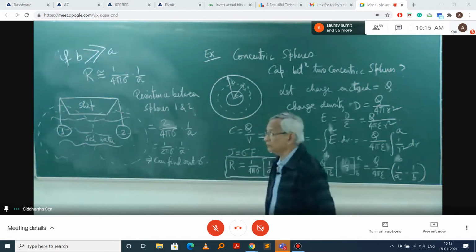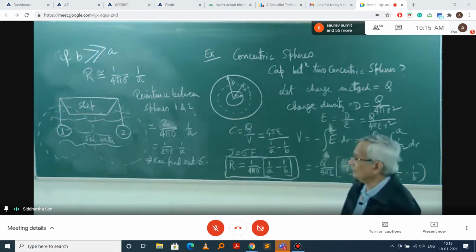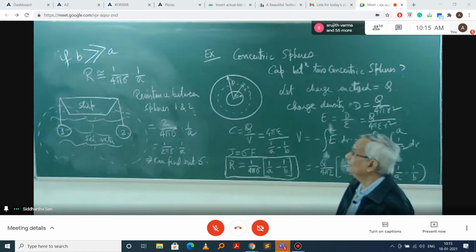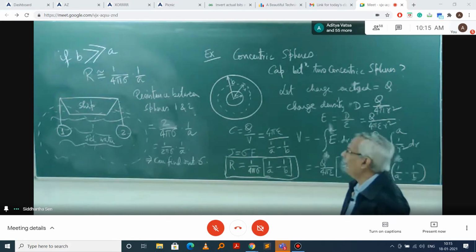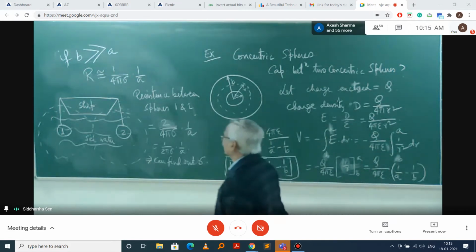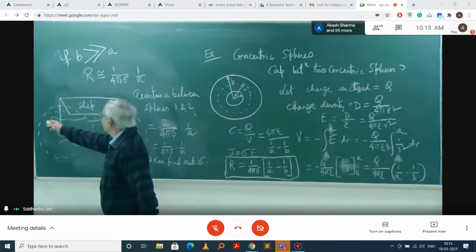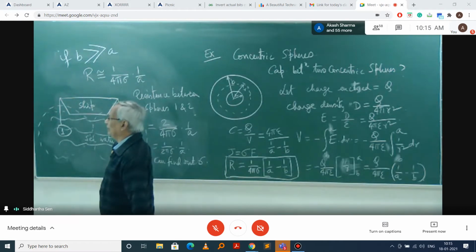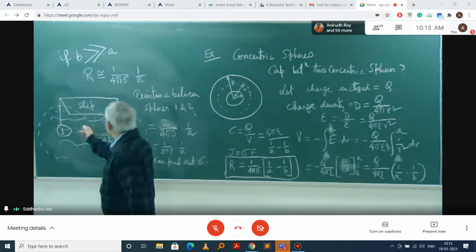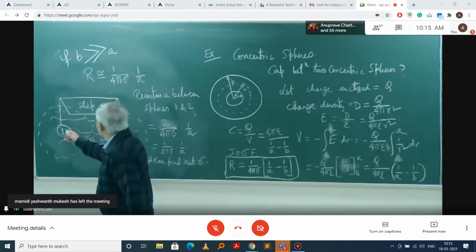Yes, there was one question. So how valid is the assumption that the two spheres that you're imagining have the same potential? See, if they're connected to each other, then the potential must be the same. What we are doing is a very large one, you consider it infinite. Then the depth should also be equally high.